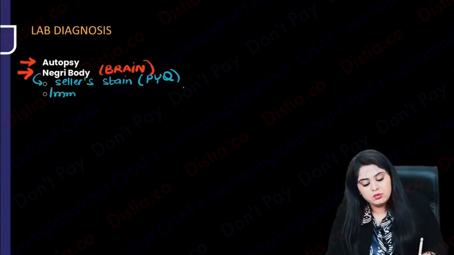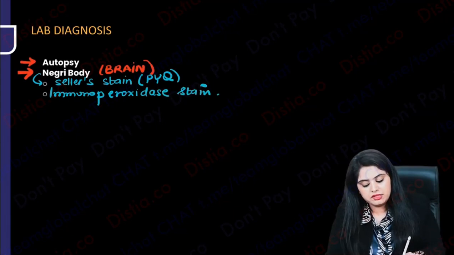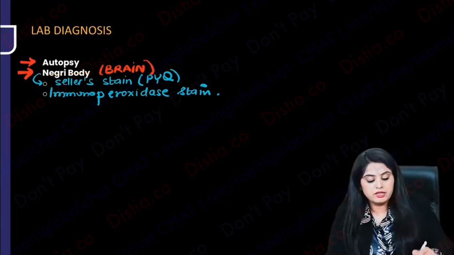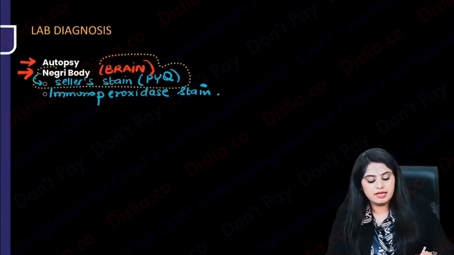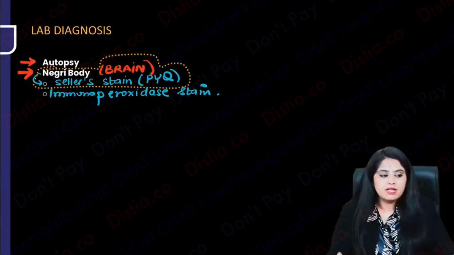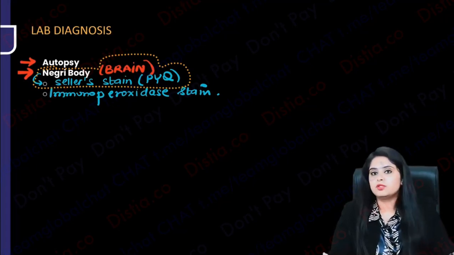And there is also an immunoperoxidase method of stain that can be done for the Negri bodies, and also another immunoperoxidase stain that can be done. But the cellular stain is super duper important for Negri bodies. Do not ignore it at any cost.